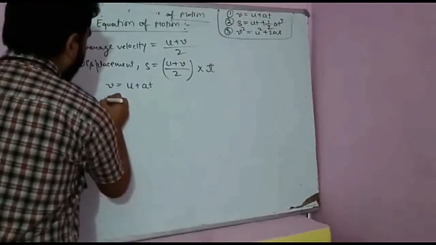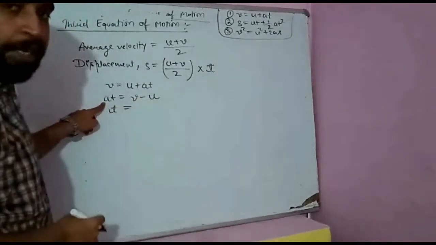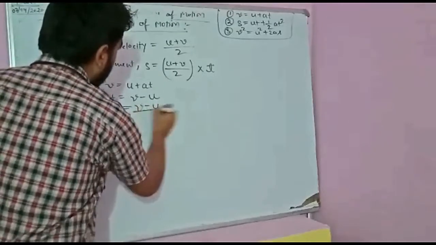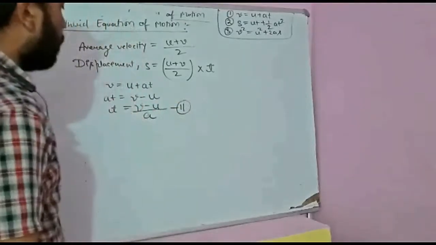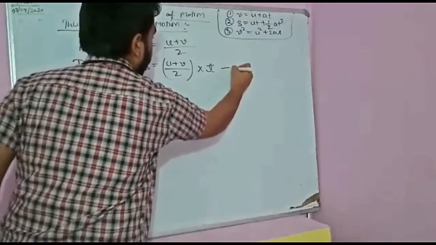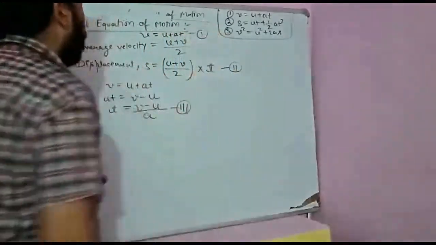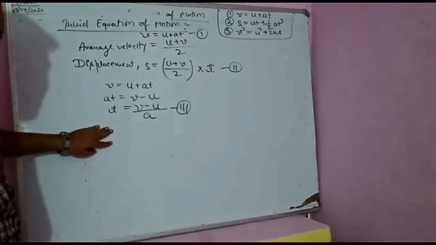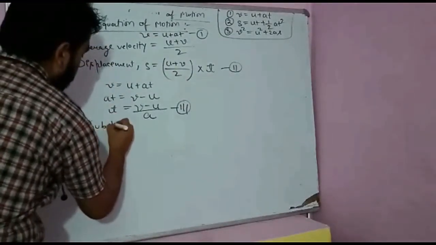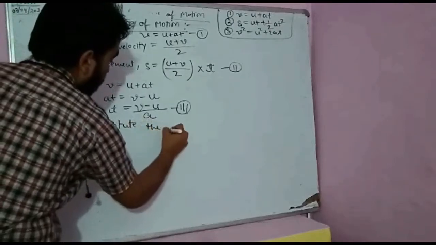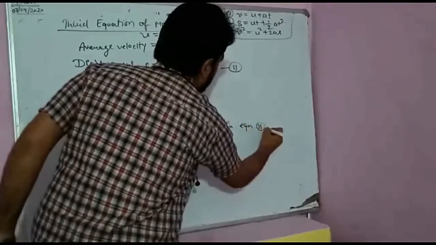Now calculate the value of t. So at is equal to v minus u. What will be the value of t? The a is multiplied, so when shifted it becomes divide. So t is equal to v minus u upon a. Let us consider this as equation 2, and v is equal to u plus at was already equation 1. Now substitute the value of t from equation 3 into equation 2. What will you get?